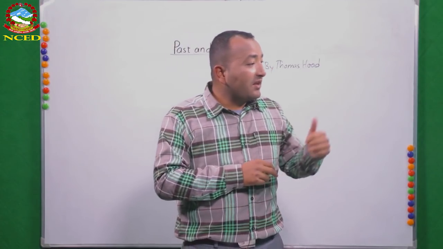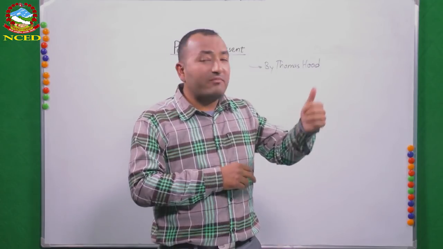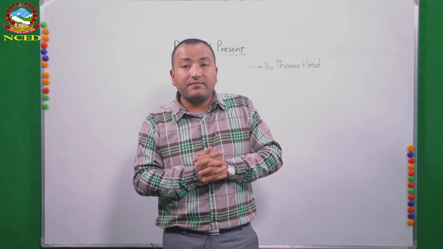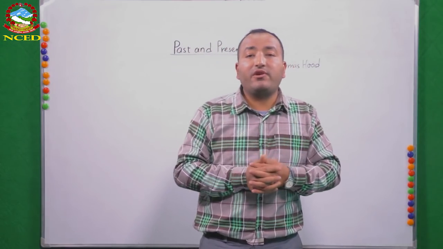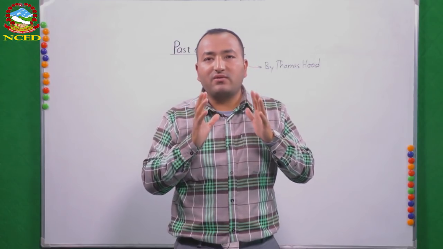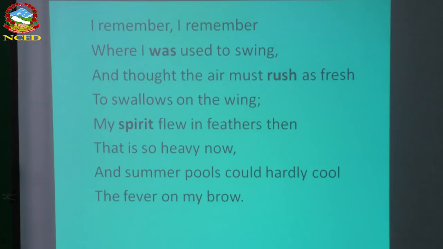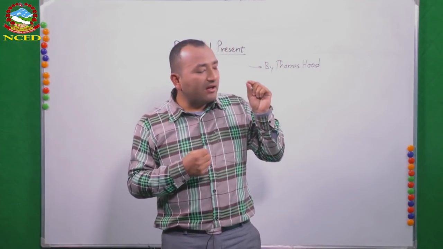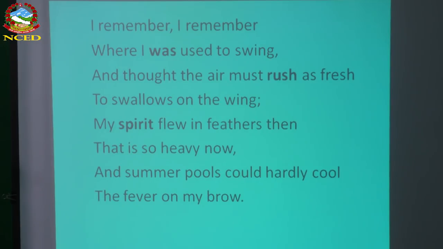Now here comes next, "And summer pools could hardly cool the fever on my brow." In this line, at the end of this third stanza, the poet talks about the cool water in the pool that used to be very nice in the past. But now he's tired of his age, tired of his life, and he has got a fever on his forehead.